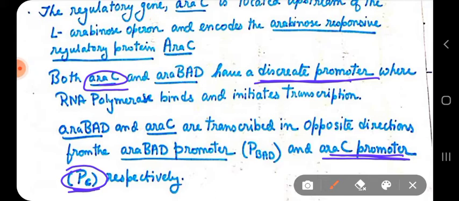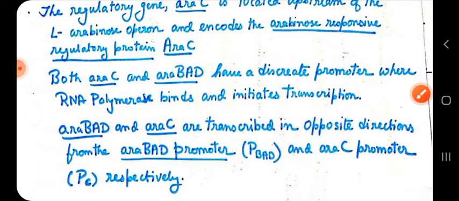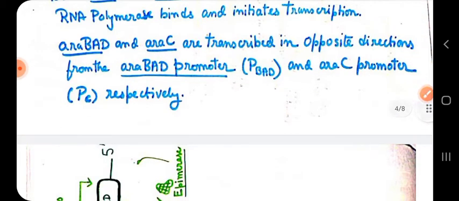And this promoter is for ARA-BAD. So two different promoters are there, but the strange thing is that ARA-BAD and ARA-C are transcribed in opposite directions. Okay, so let us see the image now.